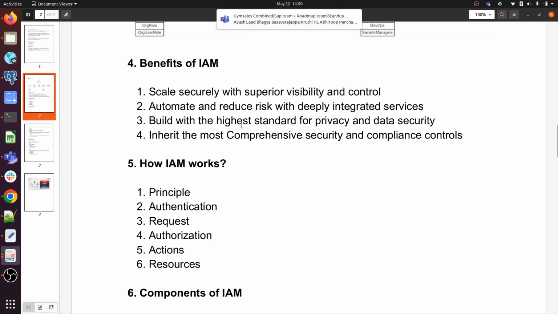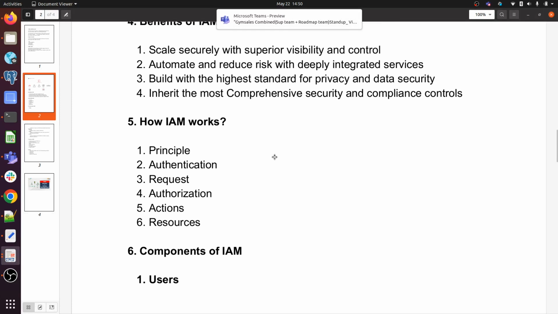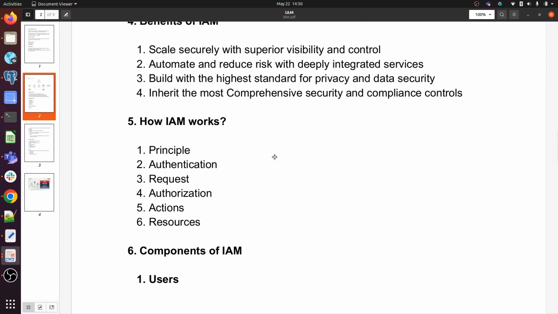These are the benefits, but apart from them we also have some other benefits like MFA, multi-factor authentication, password rotation policy, and temporary access. These things are also available.